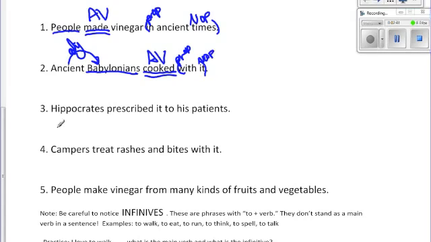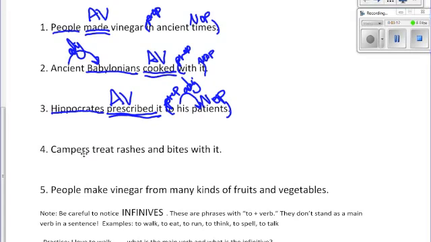All right, 3. Hippocrates prescribed it to his patients. Who is this about? Hippocrates. What did he do? He prescribed. We can see him writing out the prescription, so we know that this is an action verb. And then, to his patients. If you have learned prepositional phrases, then this is your prep and your NOP. And you would say, which of his patients, which one? His would answer that and would be your adjective.